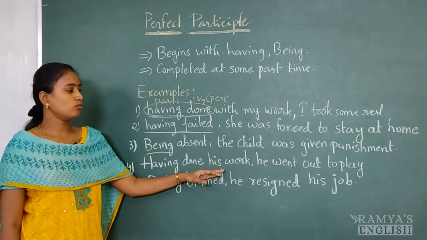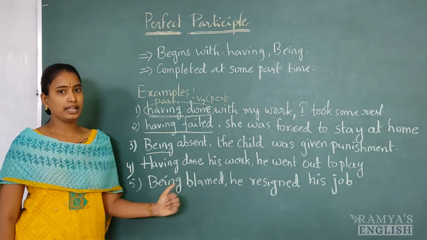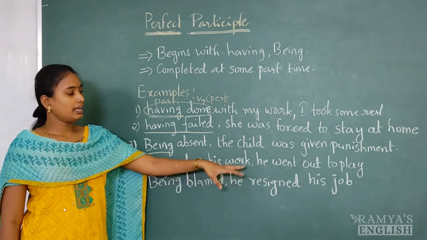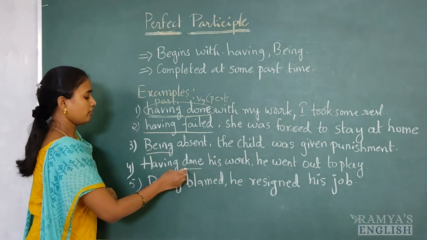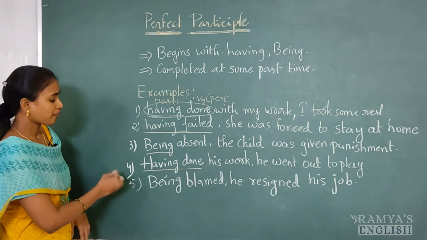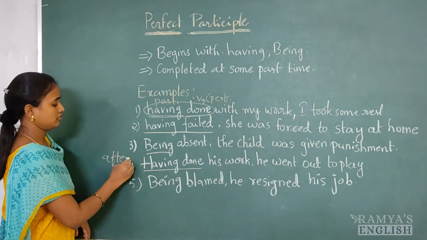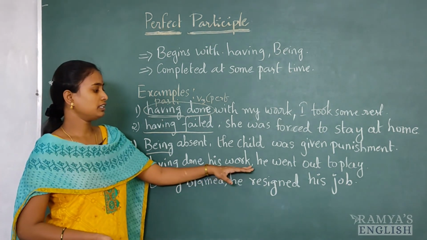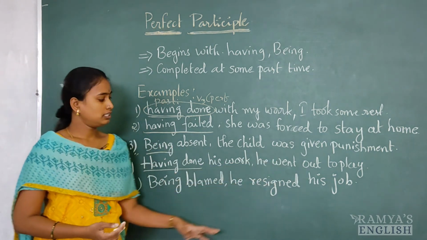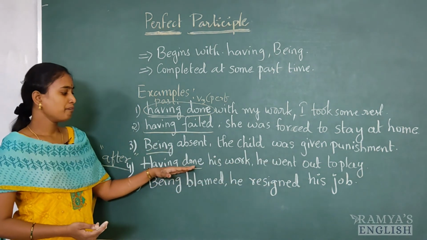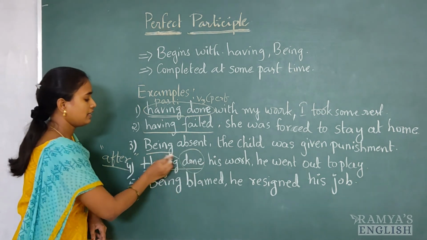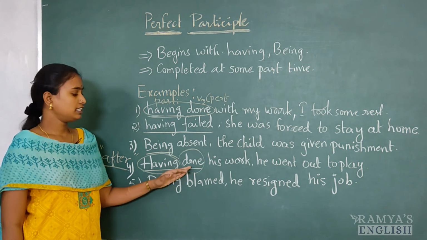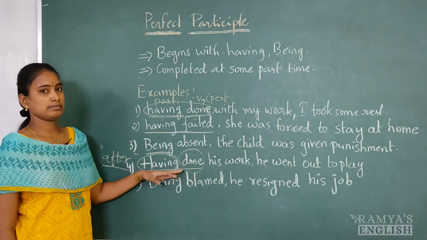Next, having done his work, comma, he went out to play. So he has done with his work. So that's why after the work, he went out to play. Generally, when we use this perfect participle, it indicates that after his work was done, he went out to play. So this is perfect participle. Here done is perfect form and having is participle. Both together we are using in a sentence which indicates this is perfect participle.